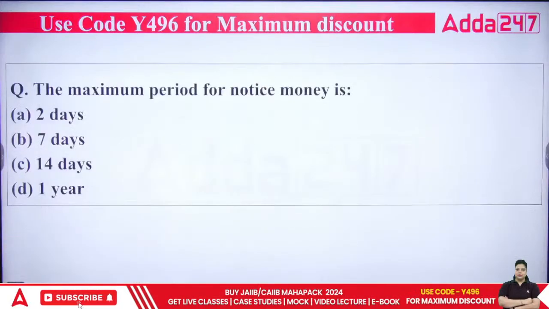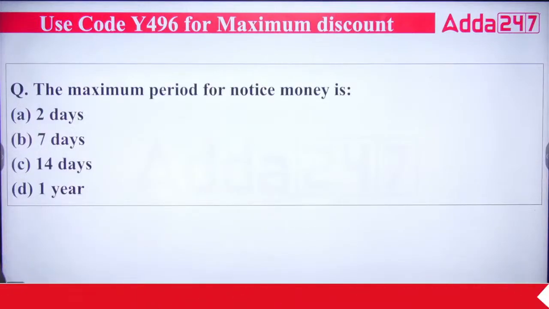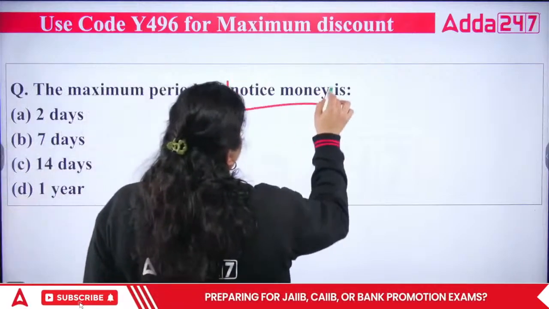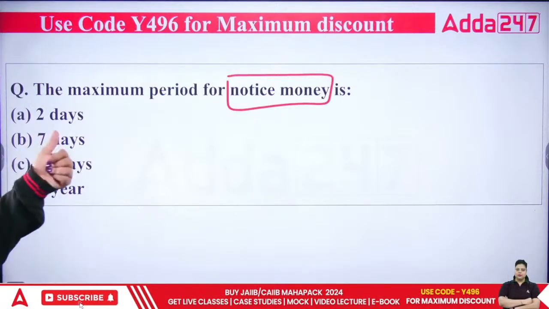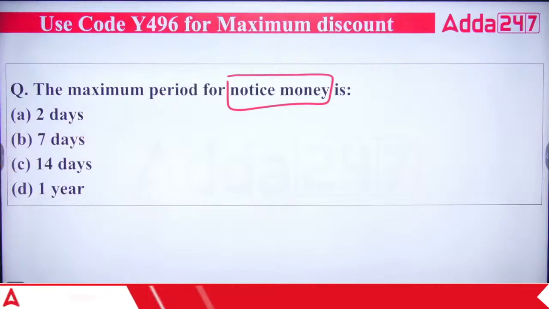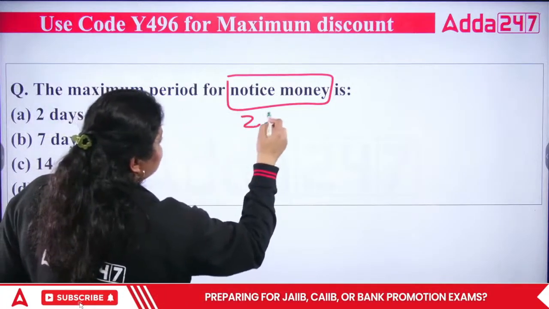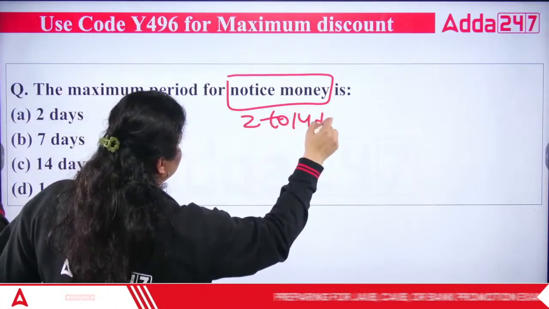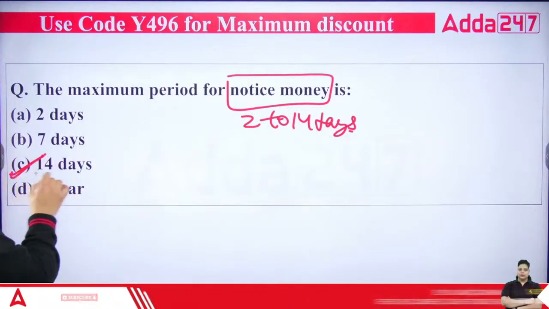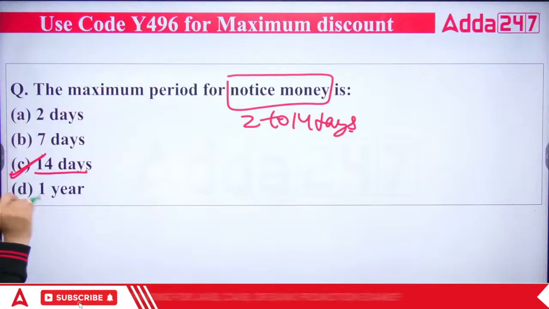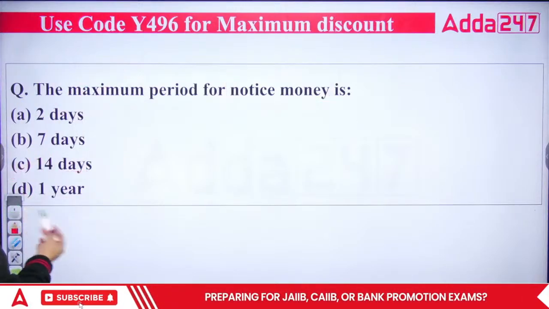Next question. The maximum period for notice money. Call money, notice money and term money, these 3 are money market instruments. Notice money has a 2 to 14 days duration. The maximum period will be 14 days. Minimum is 2, maximum is 14. So your right answer will be C.